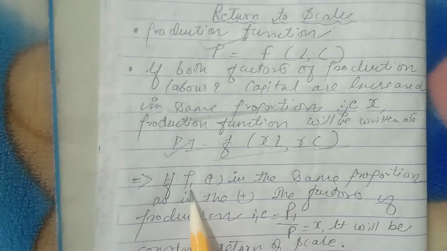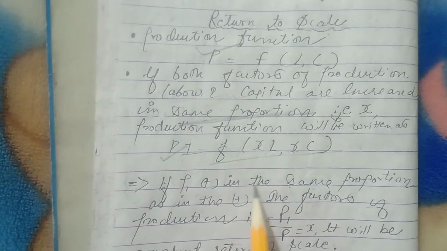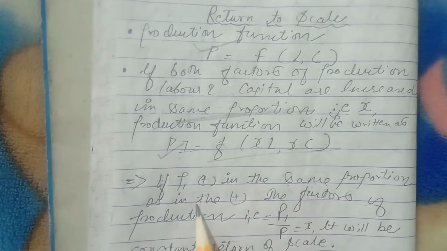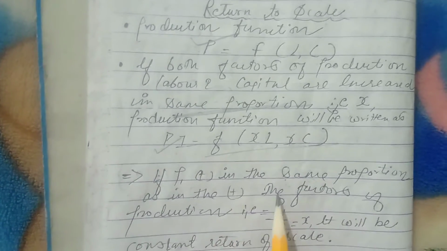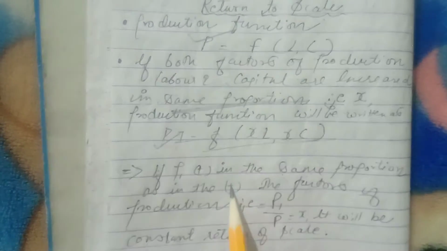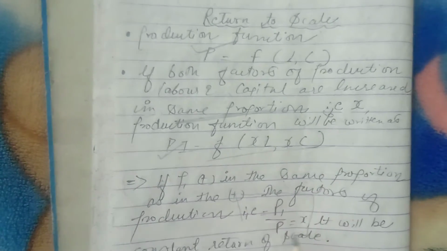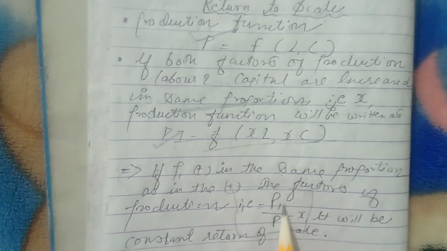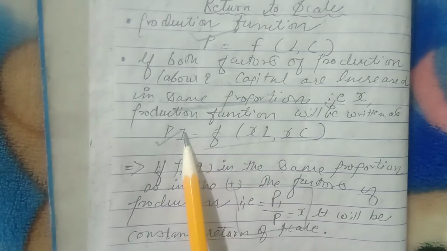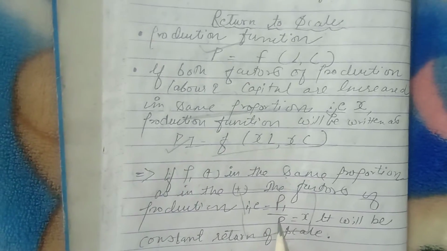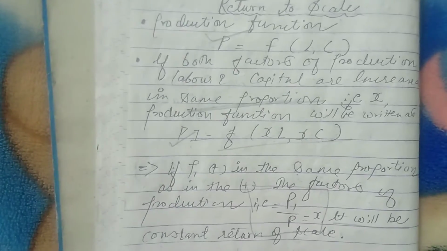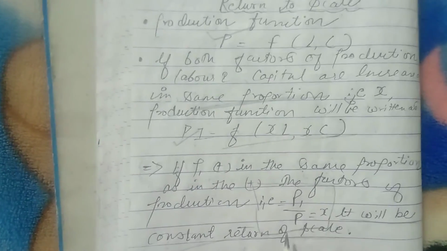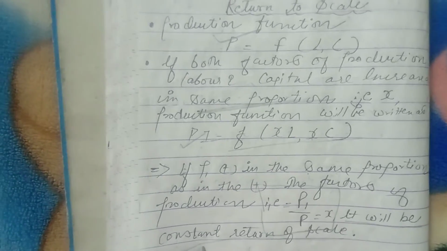Another way is if production P1 increases in the same proportion as the increment, as the factor of production is increasing. Now this formula will apply: P1, which we increased earlier, upon P, the production function, equals X. It will be constant return to scale. Now the return to scale becomes constant.